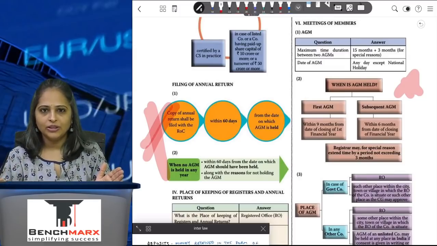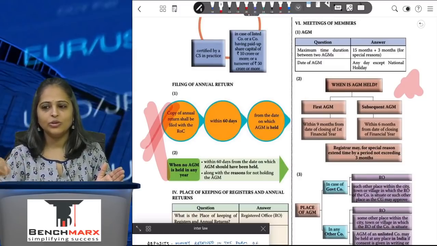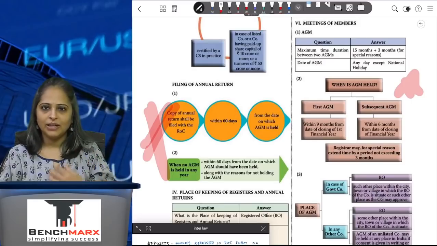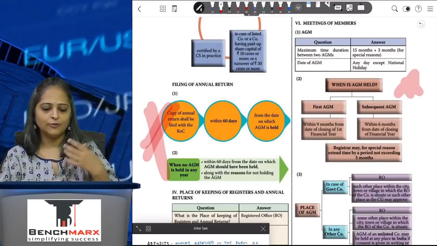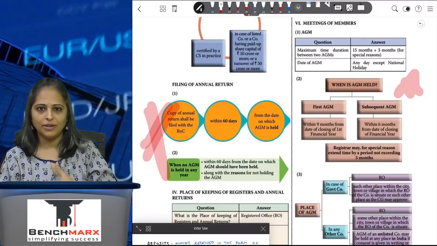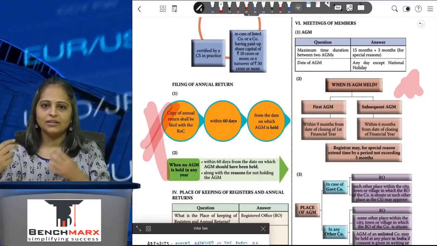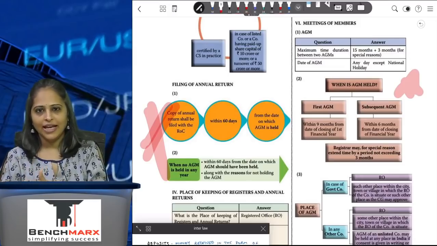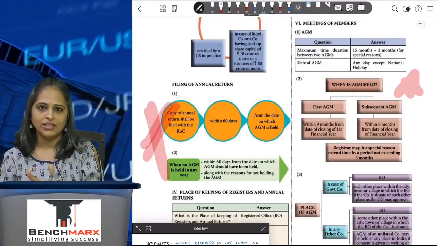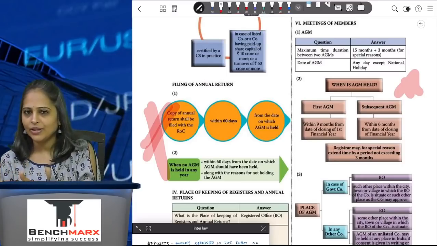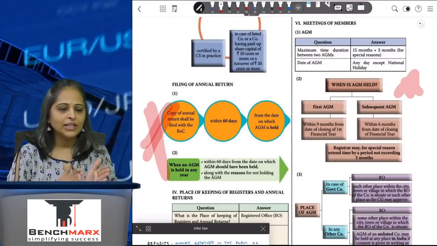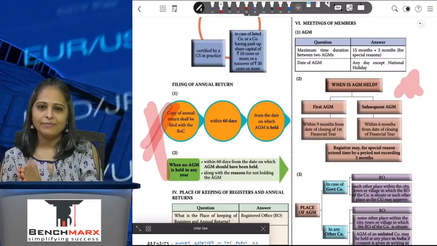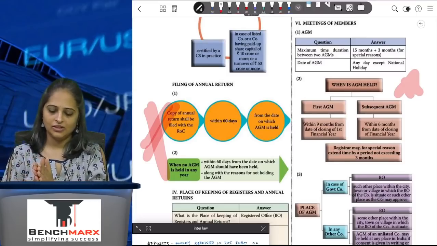If you do not hold it within a period of 6 months due to certain circumstances, you can make an application to the registrar to extend it for a further period of 3 months. To give you an example, in COVID, if everything was under a strict lockdown and you couldn't hold your AGM in September, you would want to extend the period, and the registrar will give you an extension on application. If it's your first AGM, then you get 9 months from the end of the financial year to hold it. If it's a subsequent AGM, it can be held within 6 months from the end of the financial year, extended by 3 months if the registrar so feels.